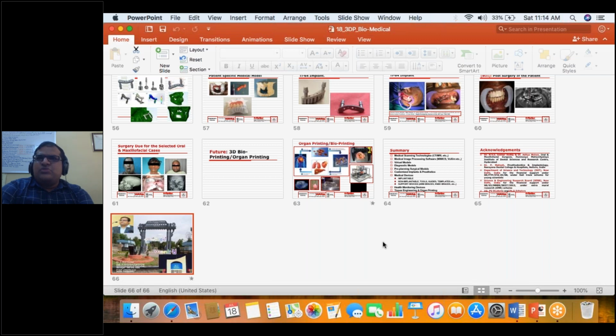So to scan one molar and further produce an SLA model, that is very minimal money. My suggestion is don't go with SLA. You go with DLP technology. If you compare the SLA cost and the DLP cost, you can reduce a further 50% or 60% of the cost if you go with DLP rather than SLA.